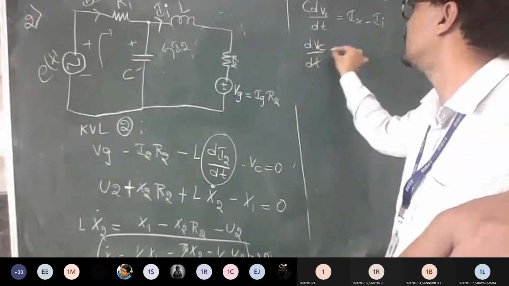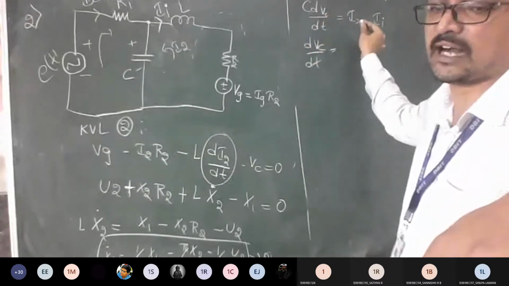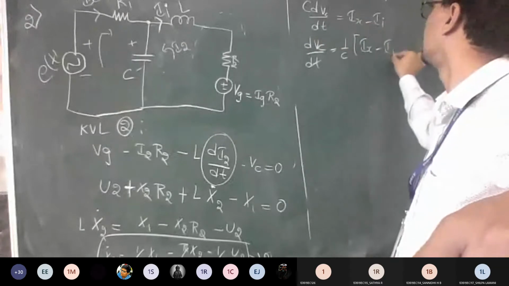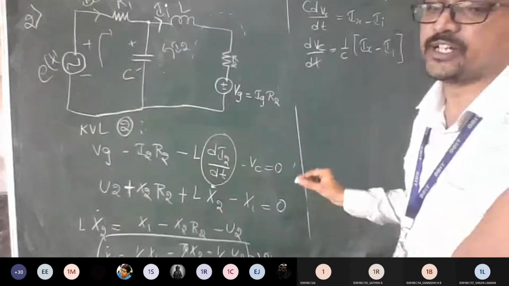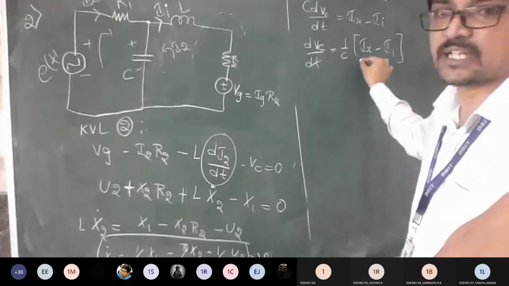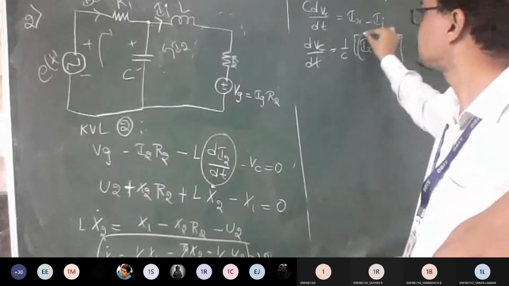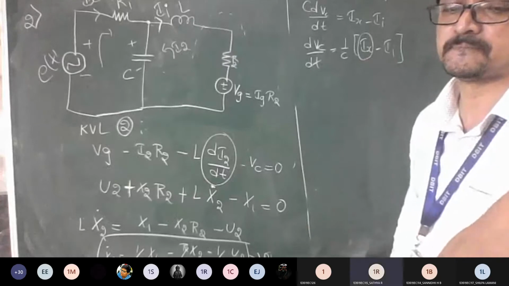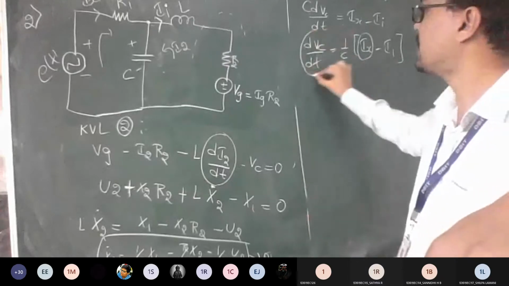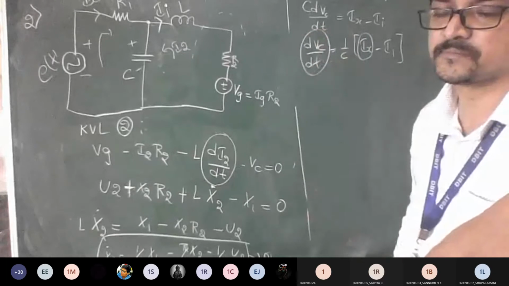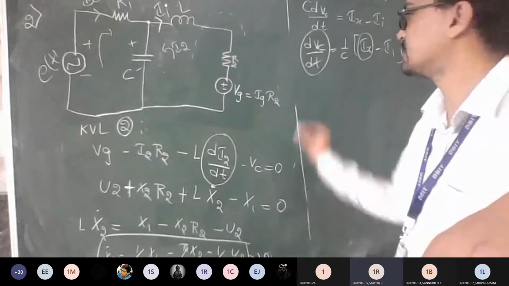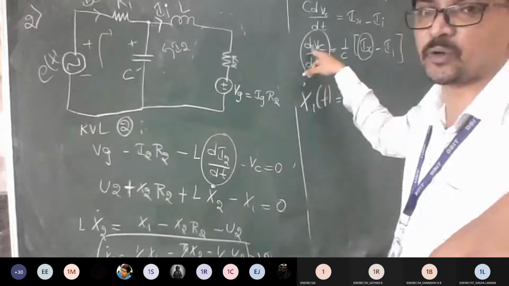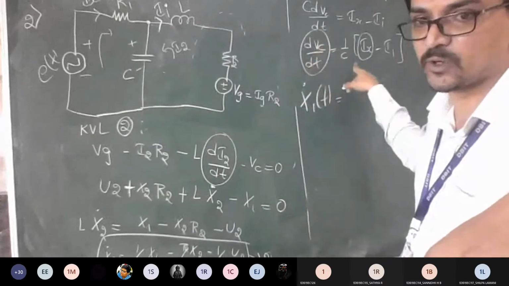dVc by dt is equal to, I will take this C towards the other side. So it becomes 1 by C times of Ix minus Ii. So here we can substitute the values of Ix. Yes or no? Yes, sir. So what is dVc by dt called as? X1 dot. That's it. That is what we want, right? I need to get only dVc by dt. That's why I push this C towards this side.